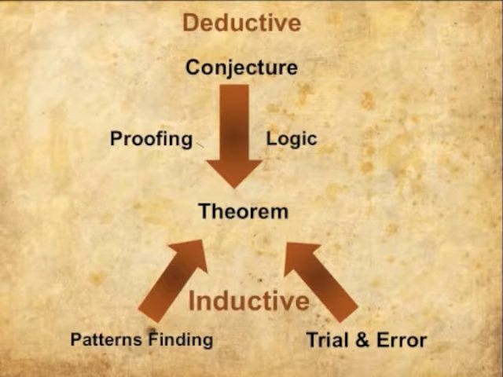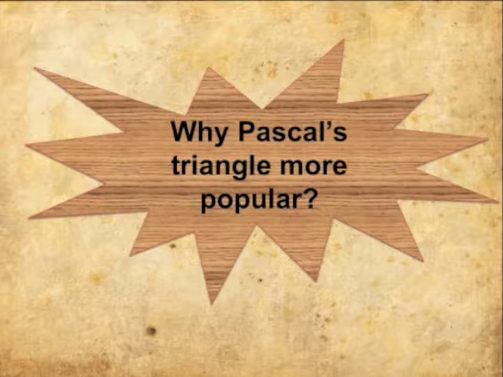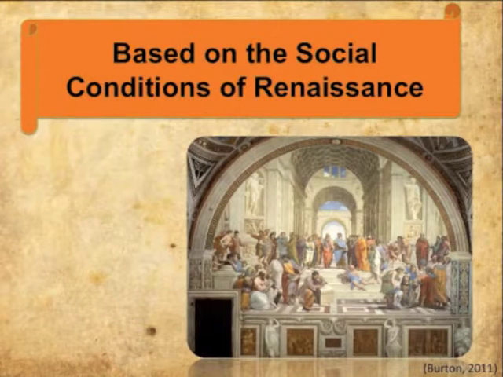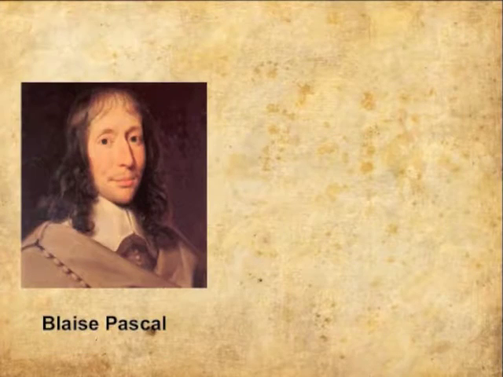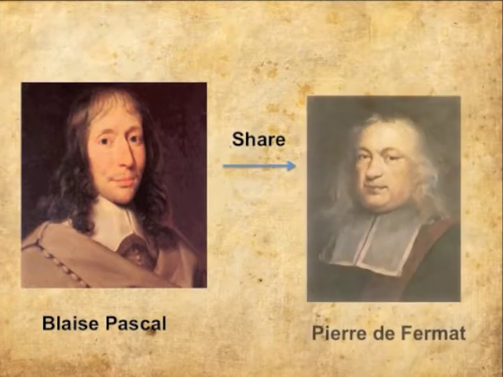And now, why is Pascal triangle more popular? There are some reasons about the development of Pascal triangle. For the first, based on the social condition of the Renaissance in Europe, the thinking of society was very open in knowledge and information. They also shared and exchanged ideas with each other. For example, Pascal shared his paper with other famous mathematicians such as Pierre de Fermat.